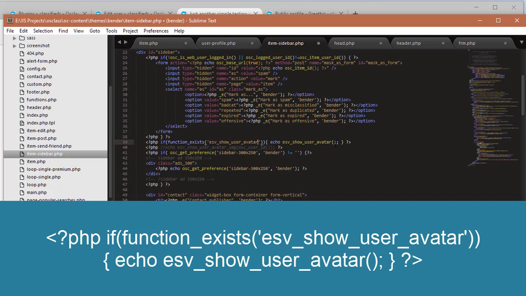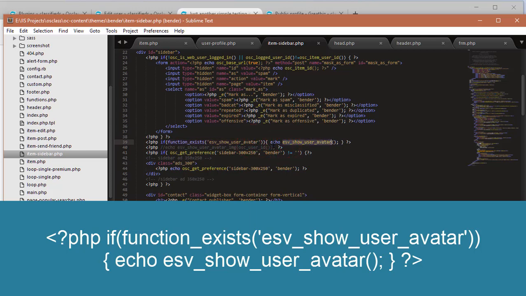If that function exists, then echo that function. So this expression right here will ensure that whenever the plugin is installed and the function is running, then it will echo this.